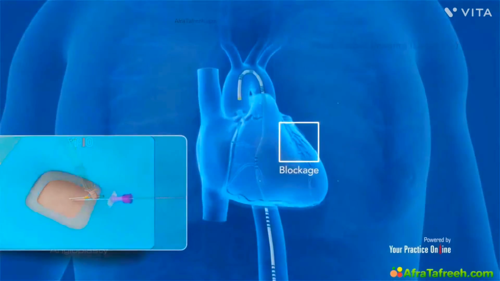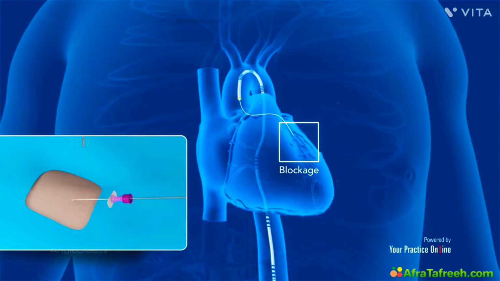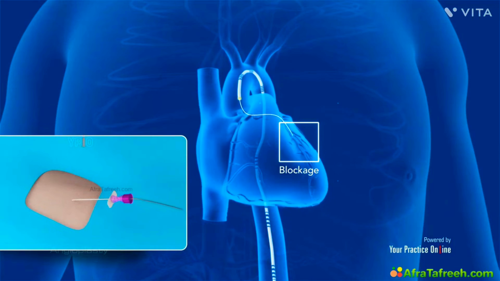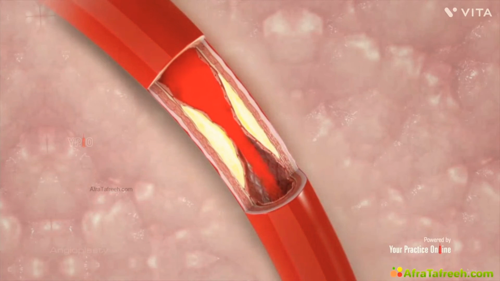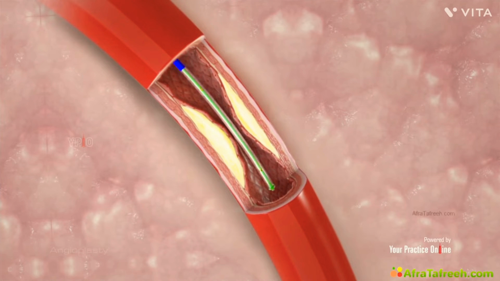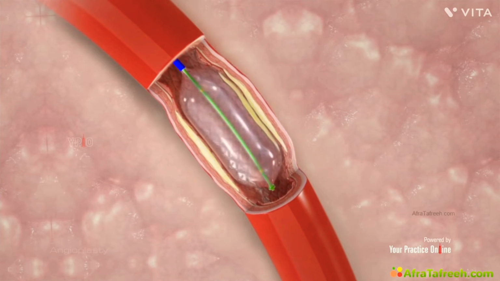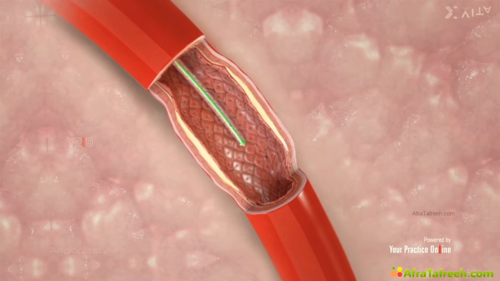Then, a thin guide wire is passed through the catheter until it reaches the blocked or narrowed artery. Next, an expandable balloon with a stent is passed towards the end of this guide wire to the blockage. The stent is a small metal mesh tube that is used to open up the blockage in the artery and prevent it from collapsing.